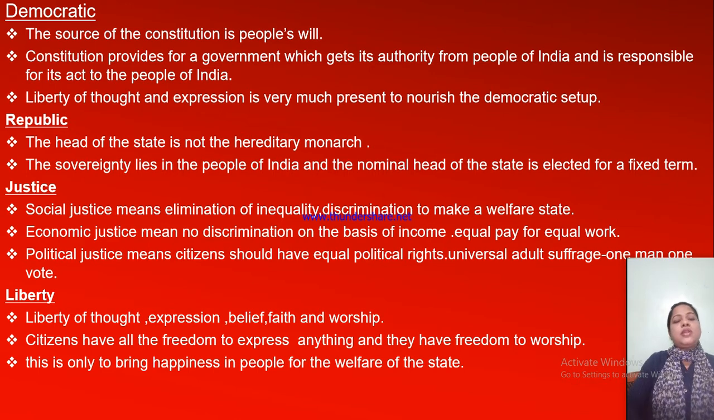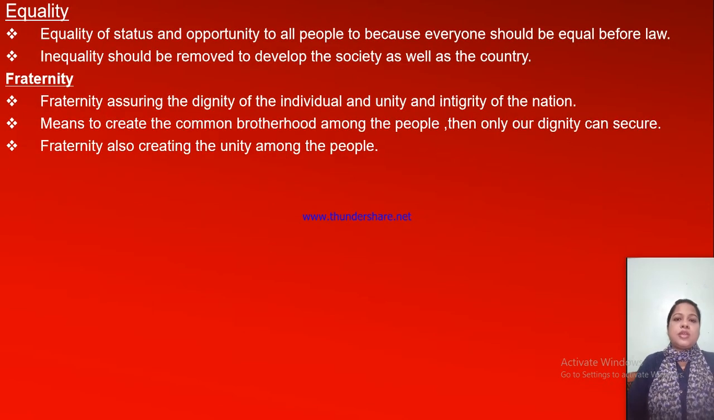And also equality and fraternity. Fraternity assures the dignity of the individual and the unity and integrity of the nation. Fraternity means common brotherhood. We are brothers and sisters. If we think that way, then only can we secure our country. If we think of differences, then we cannot secure our country. Fraternity also creates unity among the people. When we think that we are brothers and sisters, then only can we make our country united. So that is the unity and integrity of the nation.